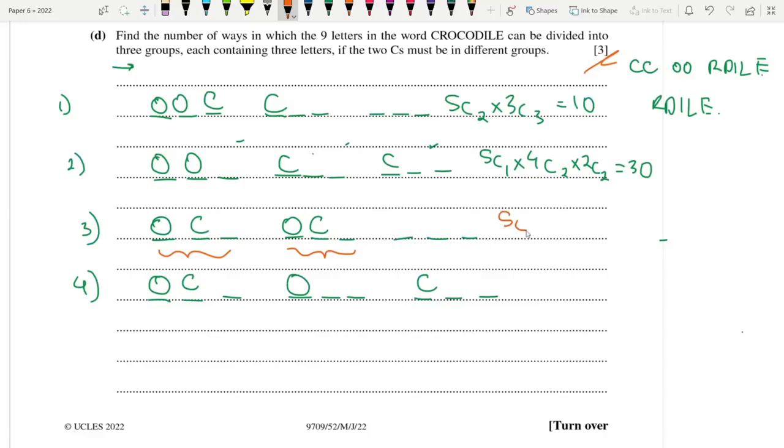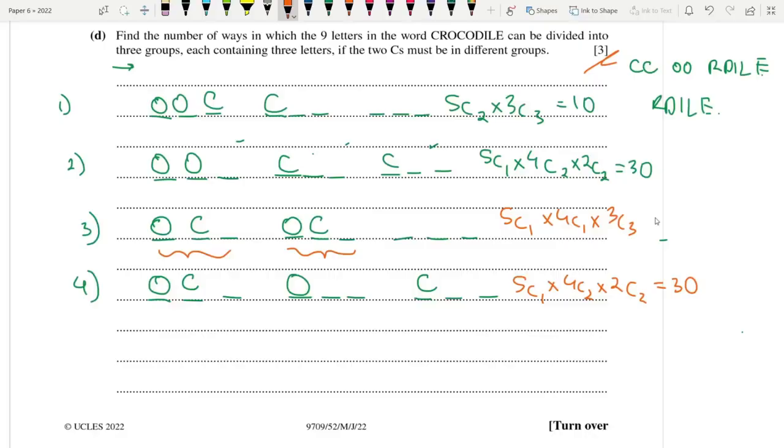So this is going to be 5C1 according to my combination. Okay, let's do the complicated one at the end. This is basically 5C1 times 4C2 times 2C2, which is 30 again. Now about the complicated one, group 3. Why is this so complicated? Come on, what would you do initially? You'd do 5C1, then you'd do 4C1, then you'd do 3C3, right? So that gives you a certain value. 5C1 times 4C1, that's 20 probably.